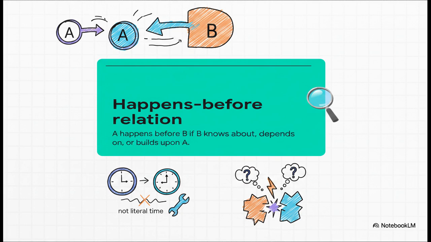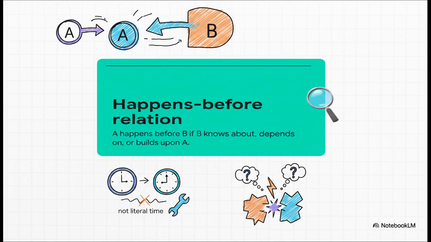A in some way. It is so crucial to wrap our heads around the fact that in computer systems, concurrency isn't about literal time on a clock. It's entirely about causal dependency. Imagine user A posts a message and user B replies to it. User B's reply causally depends on user A's post. So B happened after A.